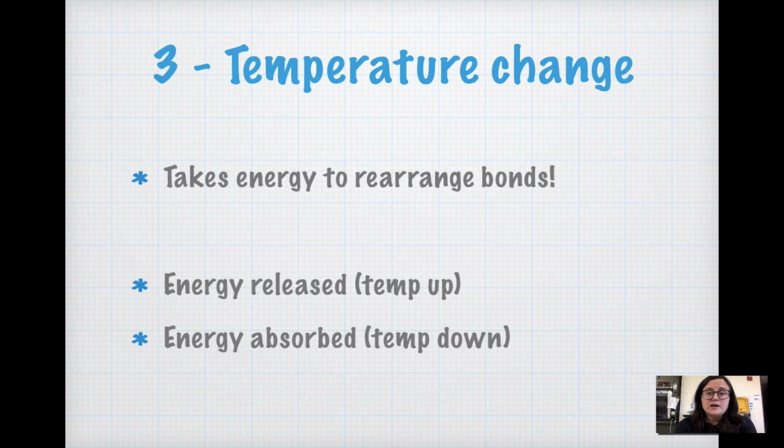Another sign of a chemical change is a temperature change. So it takes energy to rearrange bonds. We saw all of those pictures of atoms moving around and bonding to different things and releasing bonds. So if there's a temperature change, that's a good sign that a chemical change has taken place. This could be energy being released, so it actually gets hotter, or energy absorbed if it gets colder.